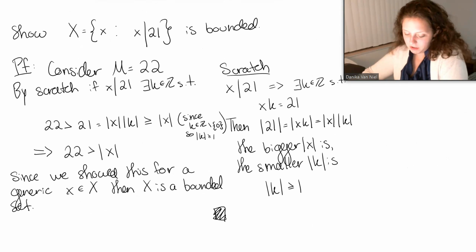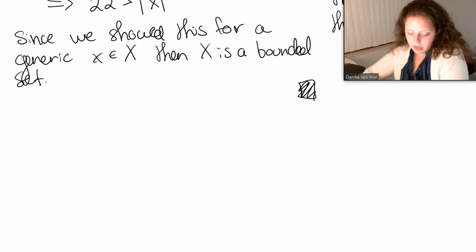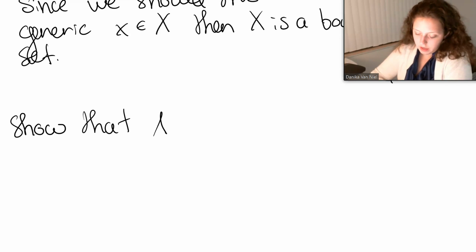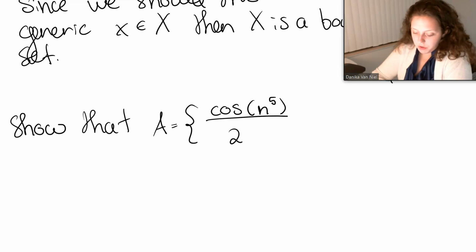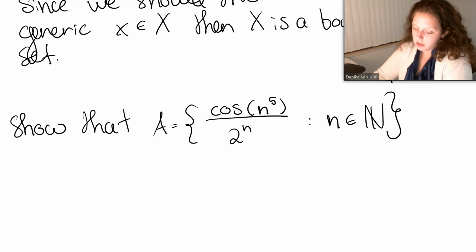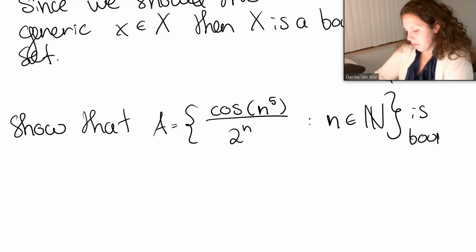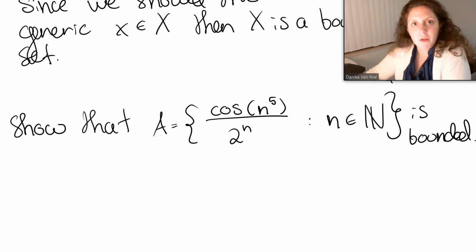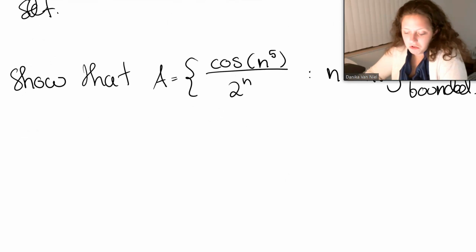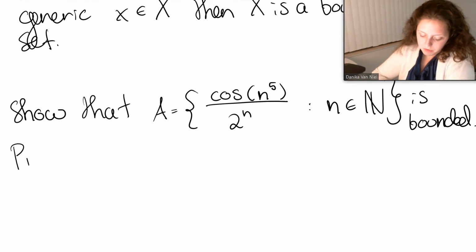I hope that wasn't too chaotic. Okay. Another one. All right. Show that the set A, which equals cosine n to the 5th power over 2 to the nth power, such that n is in the naturals, is bounded. So this week we won't ask you anything about unbounded. I just kind of wanted to show it to you because you could have figured it out on your own. So I thought it would be nice. Okay. Proof.